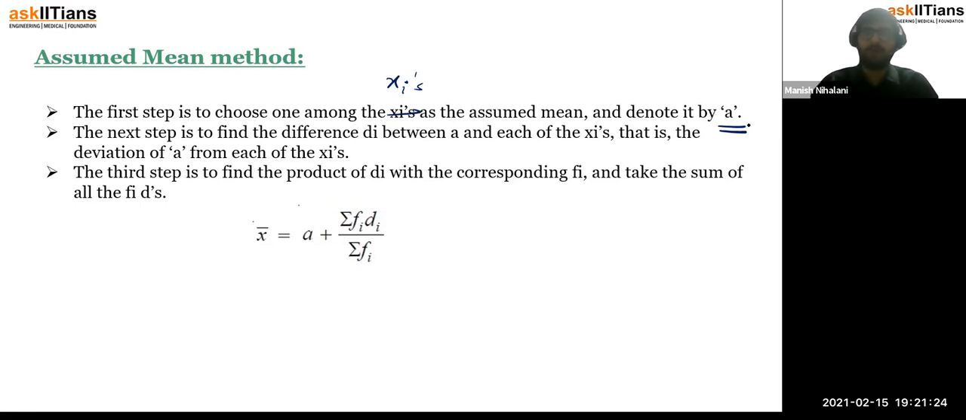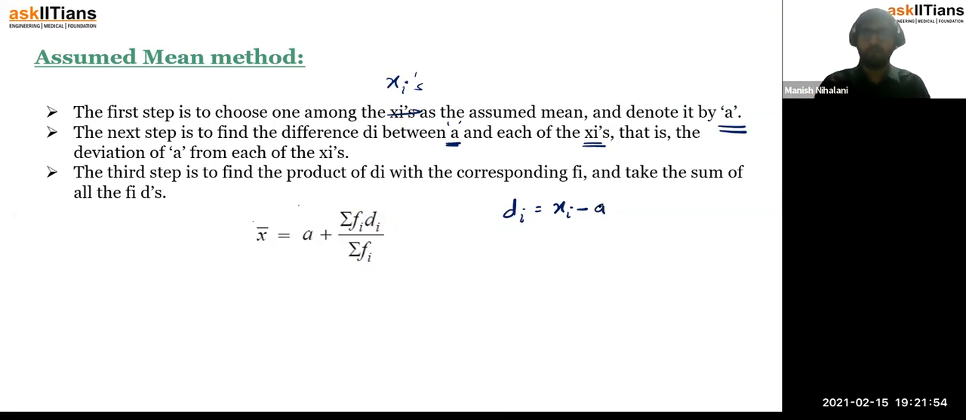So we would say this is one of the assumed mean methods, wherein the first step you assume the mean. The next step is to find the difference between the assumed mean and each of the xi's, which is your deviation. You call that deviation. So your deviation of each observation from the mean is xi minus a, where a is the mean which you have assumed.